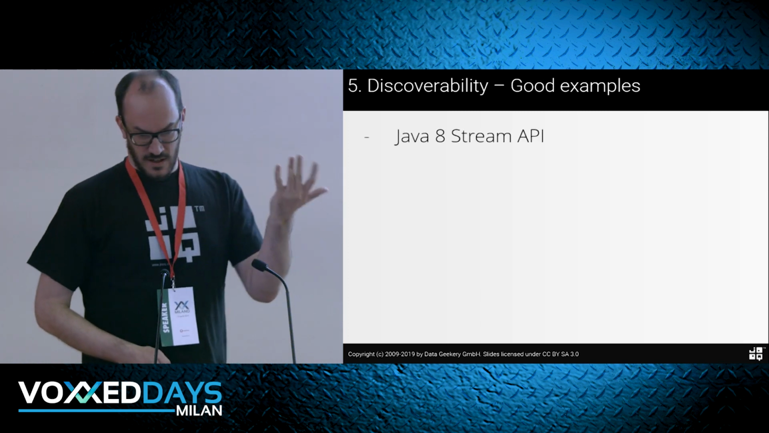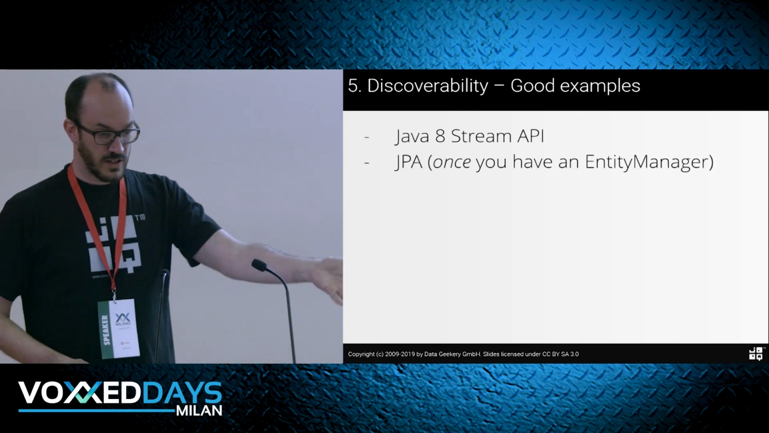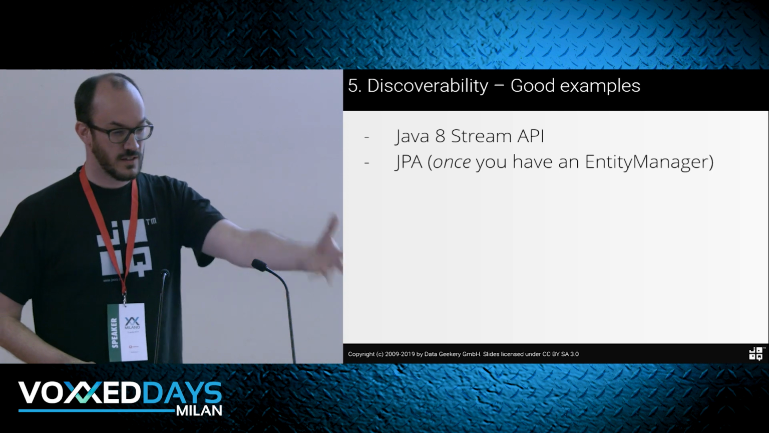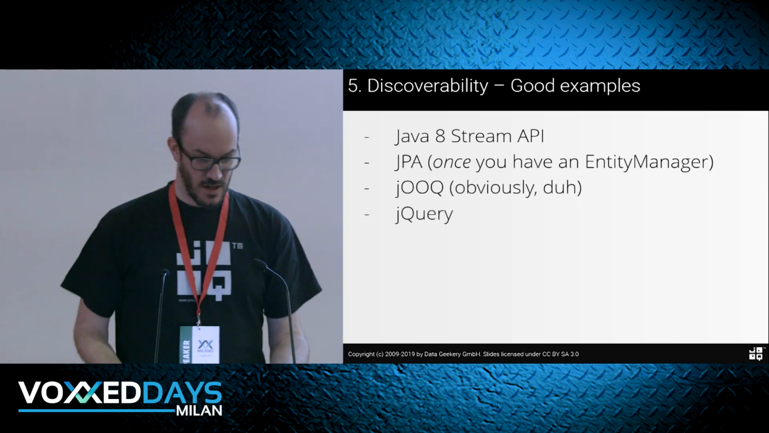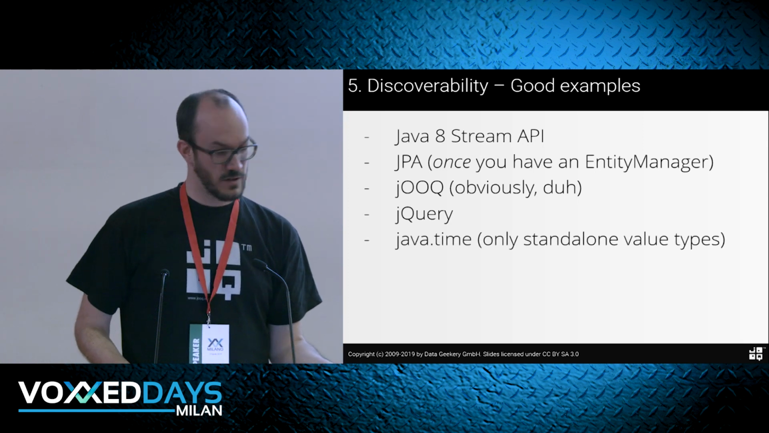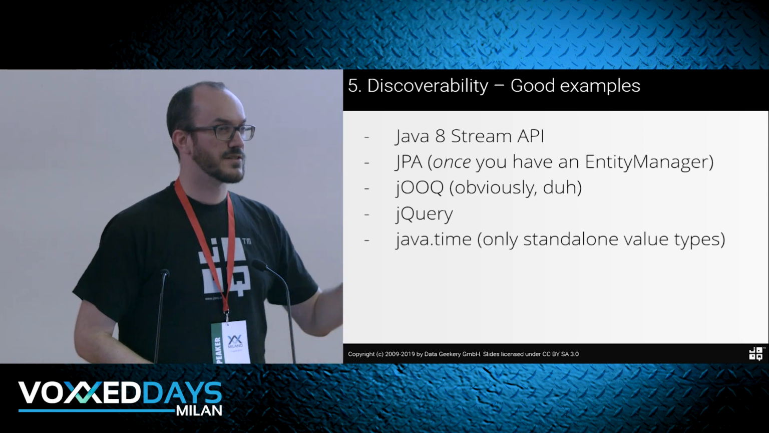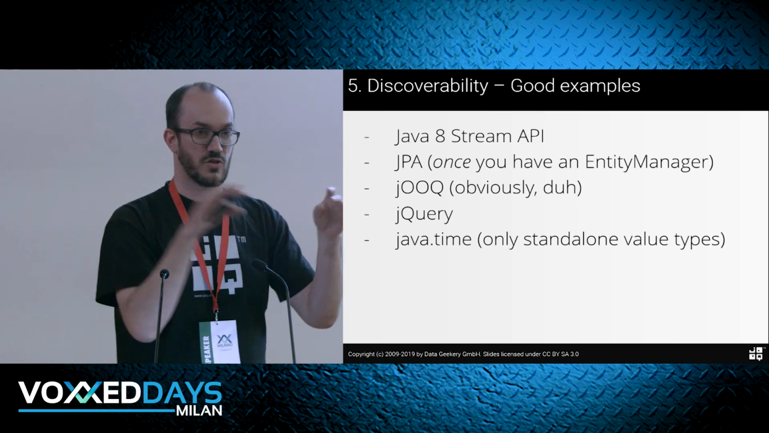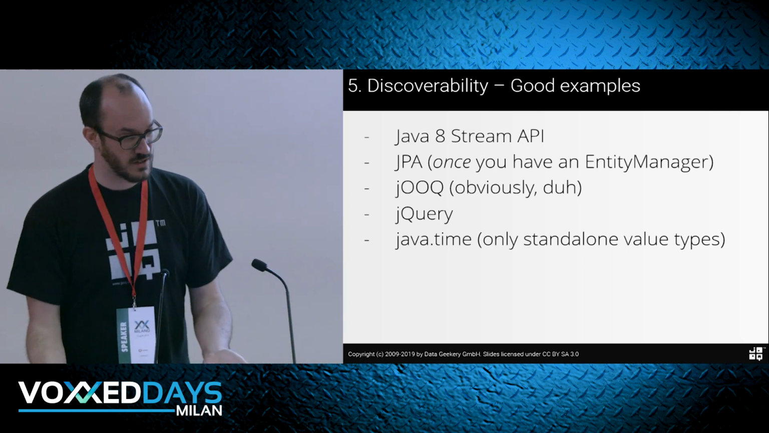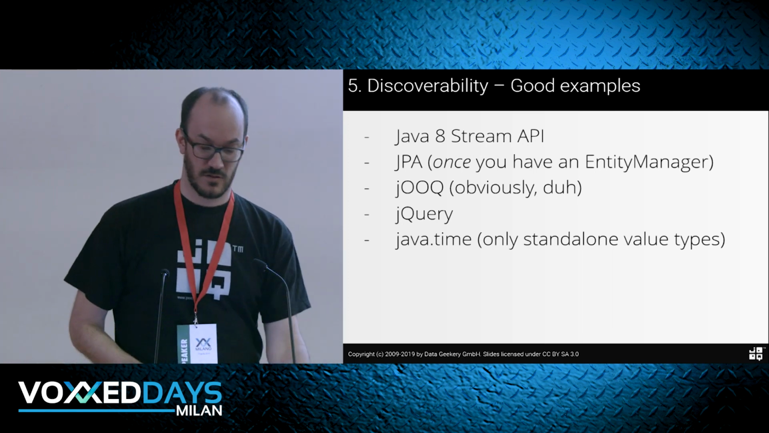Good examples in the JDK: the Java 8 Stream API. JPA is great once you have an entity manager. It's really easy to see what's possible. Obviously jOOQ, yes, it's a great API. I like Java Time. I already noticed it in terms of discoverability. There's not a single entry point, but you always know it's just one package and you know which type to choose because they're very well named. So here naming is the key to discoverability.